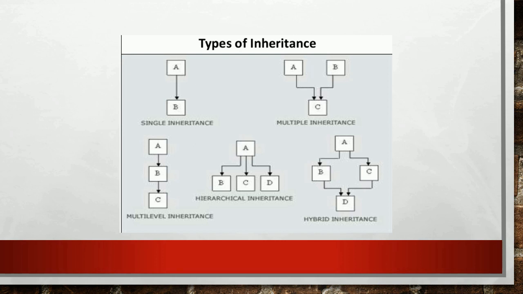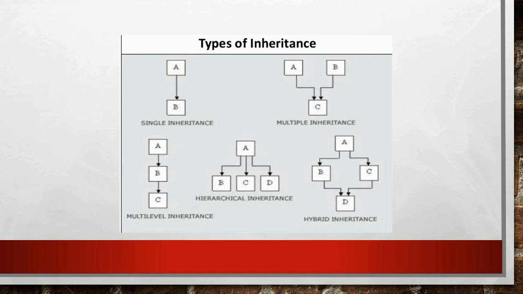Next one is hierarchical inheritance. Here a single class acts as the base class and more than one derived class is derived from this single base class. Here A is the base class and the classes B, C and D are derived from the class A.